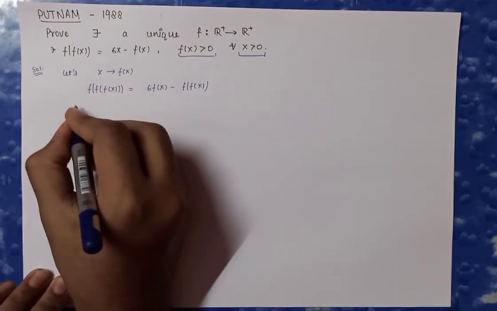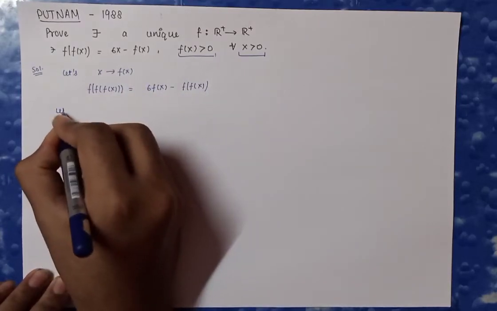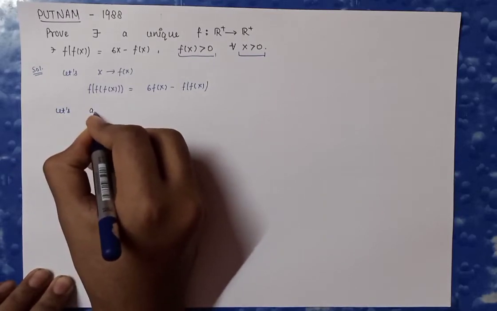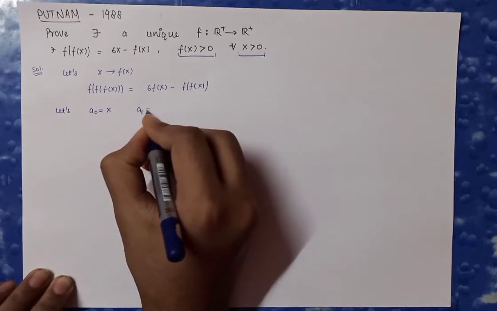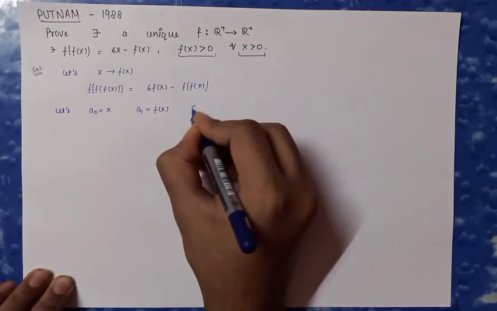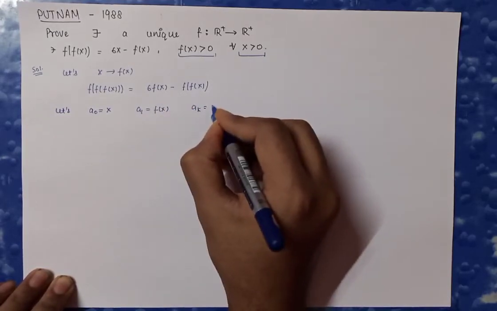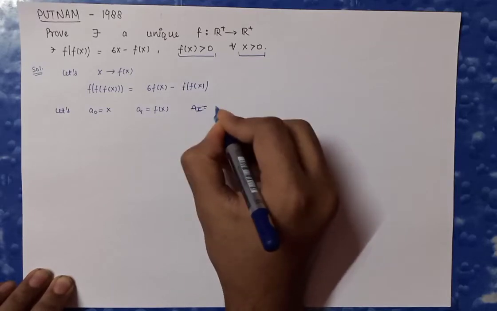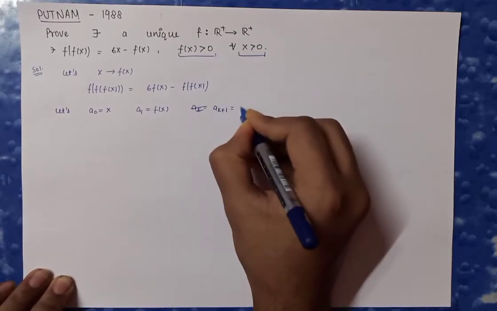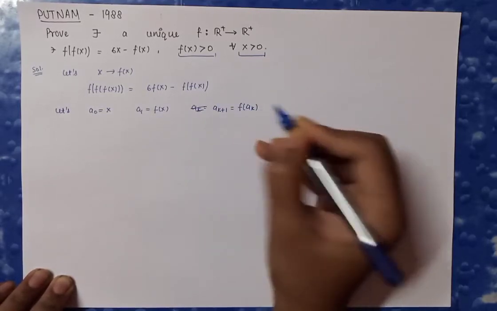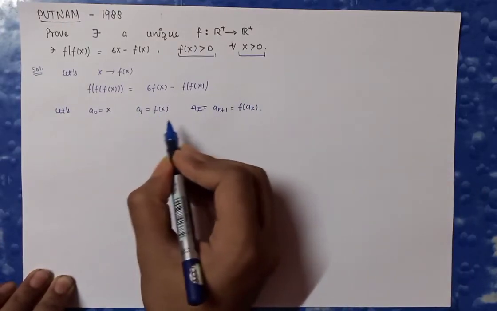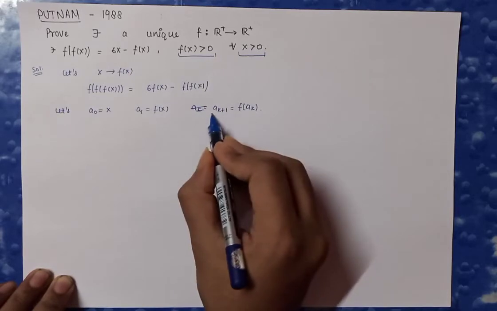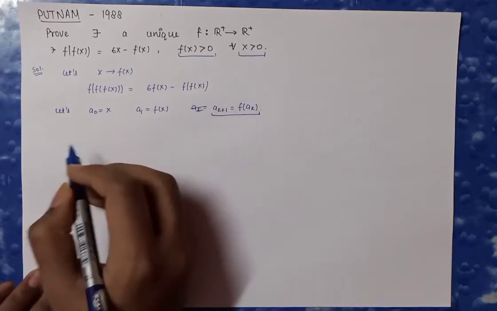Let's define something now. Let's define a0 equals x, a1 equals f(x), and such that a(k+1) equals f of a(k). I am defining like this because I can see a1 is f(x), then I will define a2 as f of a1. So I am defining the recurrence like this.